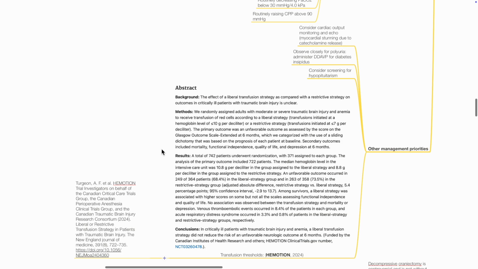Other management priorities include considering cardiac output monitoring and echo due to myocardial stunning from catecholamine release, closely observing for polyuria, subcutaneous desmopressin 1 to 2 mcg for diabetes insipidus, and considering screening for hypopituitarism. A recent trial, HEMOTION in 2024, compared restrictive versus liberal transfusion strategy and found that a liberal transfusion strategy did not reduce the risk of an unfavorable neurologic outcome at 6 months.